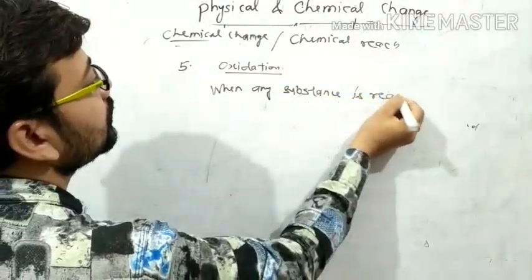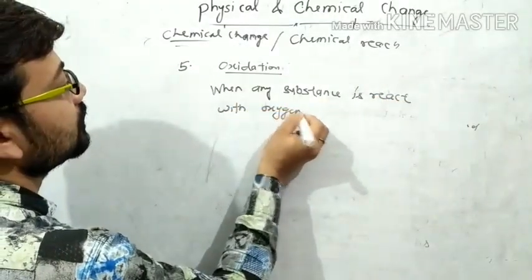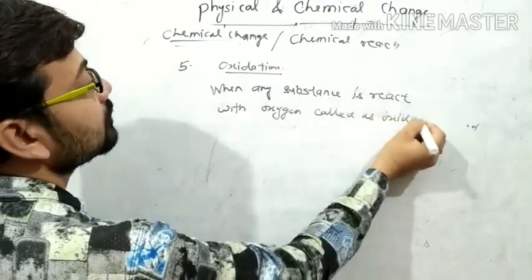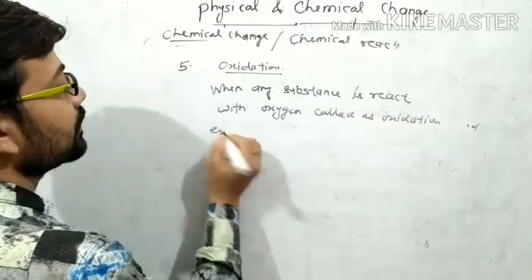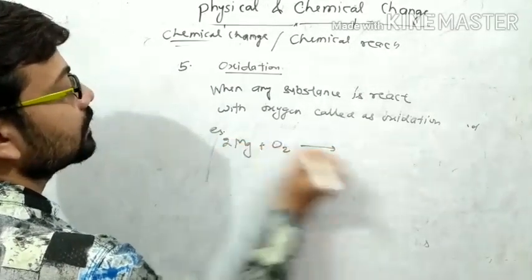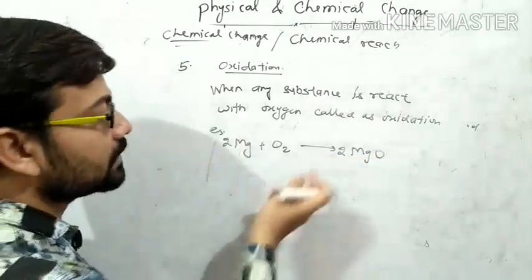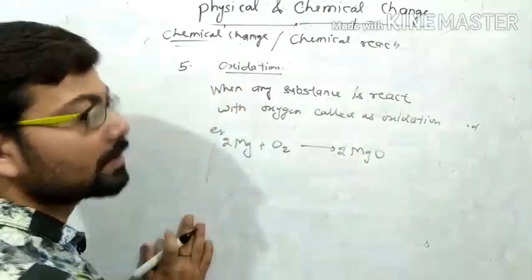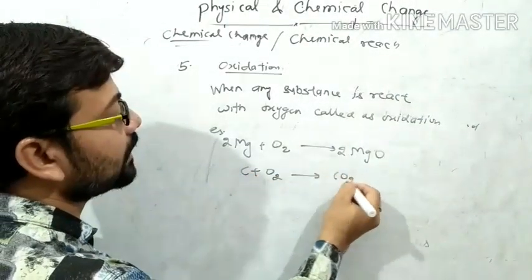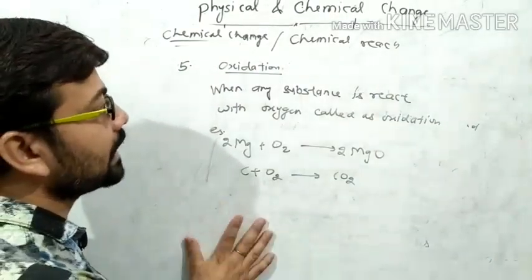Example, magnesium reacts with oxygen, then it forms magnesium oxide. Because magnesium reacts with oxygen, this is called oxidation. Carbon reacts with oxygen, then forms carbon dioxide. So this is also called oxidation.